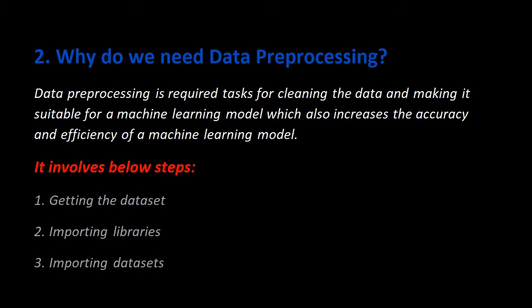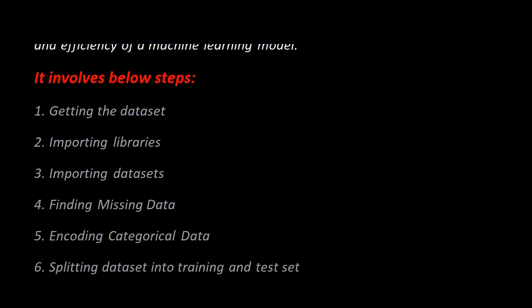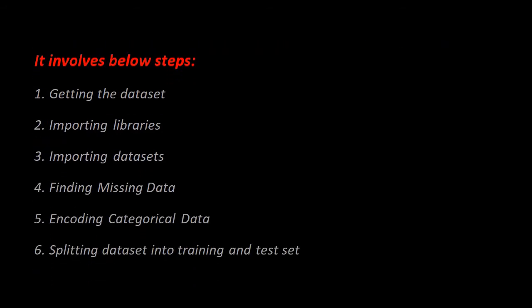Now let's see the steps that are involved to clean the data, remove the noise and many more things that create problems while training the model. First one is getting the data set.